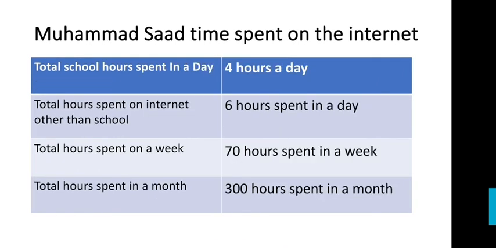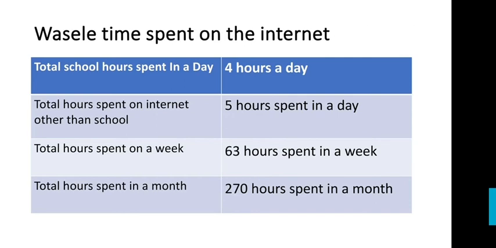Muhammad Saad, time spent on the internet. Total school hours spent in a day is 4 hours a day. Total hours spent on the internet other than school is 6 hours a day. Total hours spent in a week is 70 hours a week. Total hours spent in a month is 30 hours in a total month.